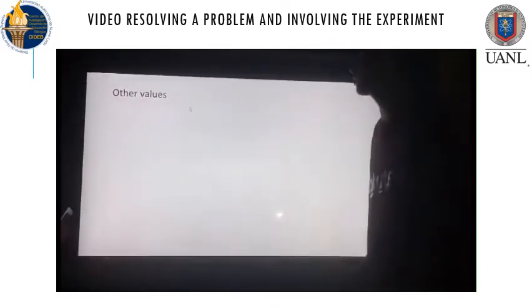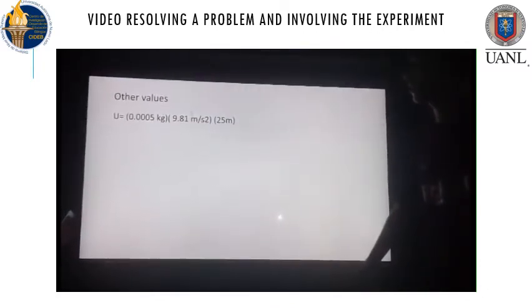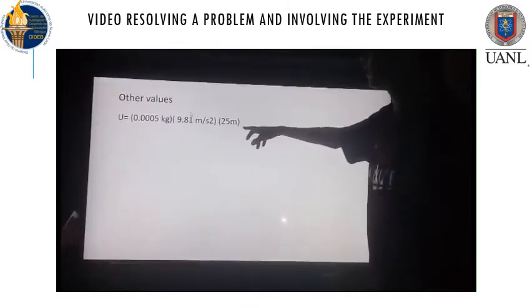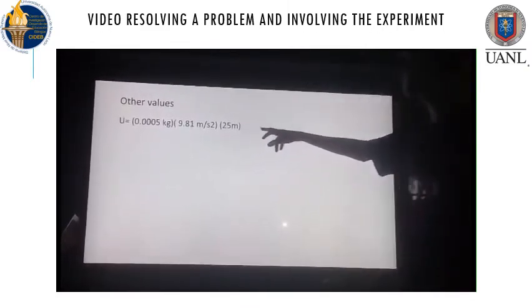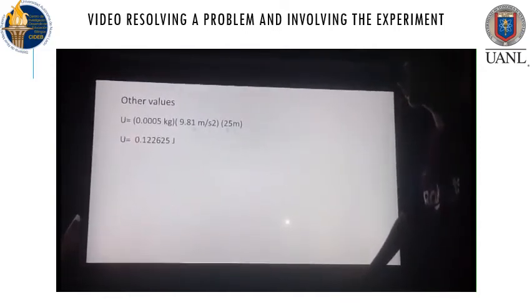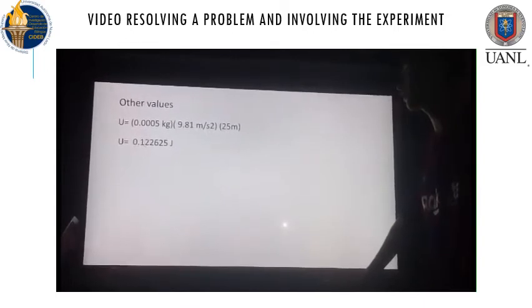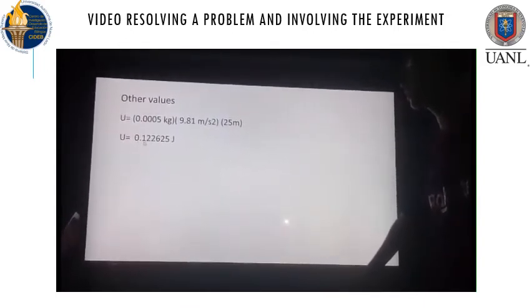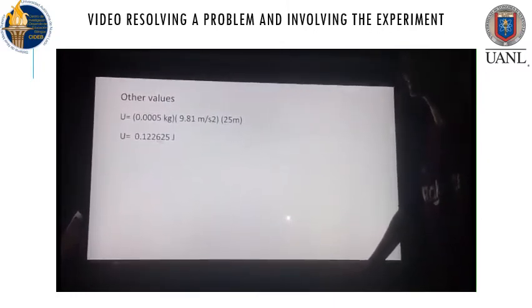And here we have other values. It is the same problem, but we change the height of the pencil, and we get that the potential energy the pencil has at this height is equal to 0.122625 joules.